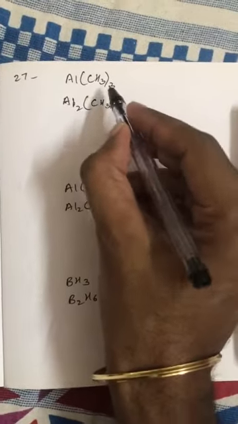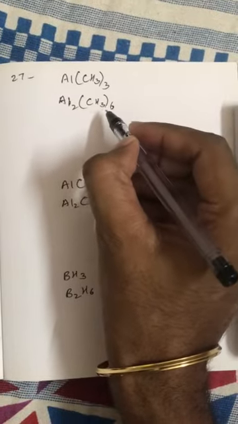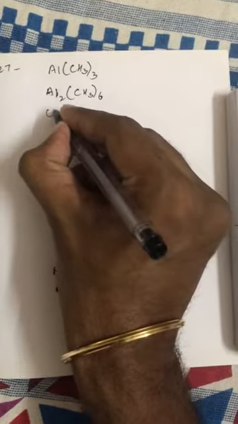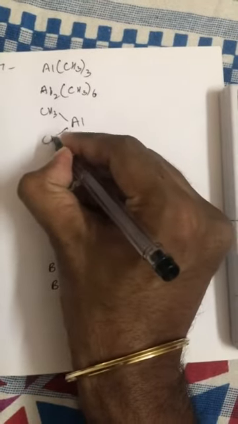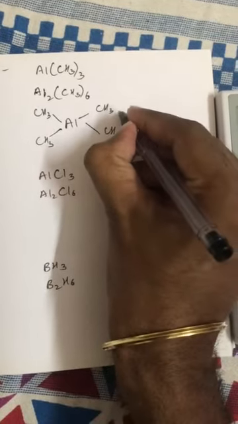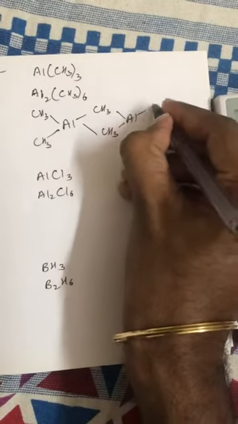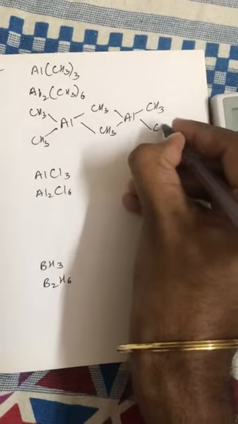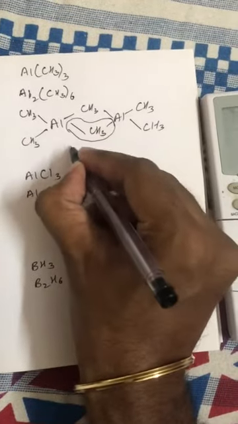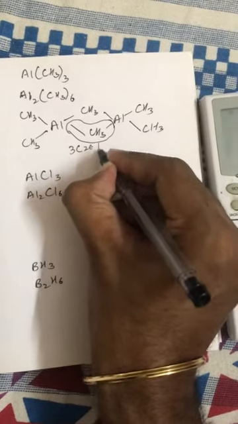Question number 27. Now its dimer is Al2CH3 whole 6. It has a bridge bond structure like this. And this bond is a 3 center 2 electron bond.